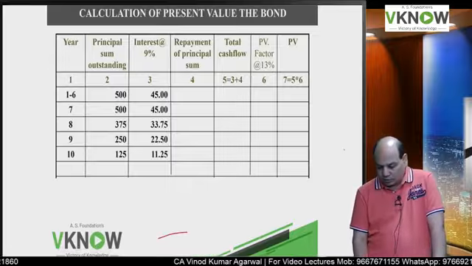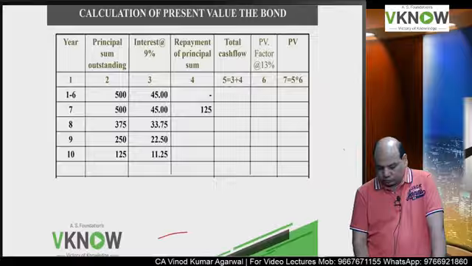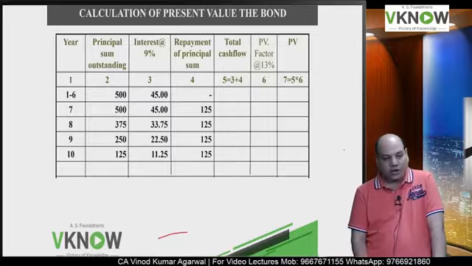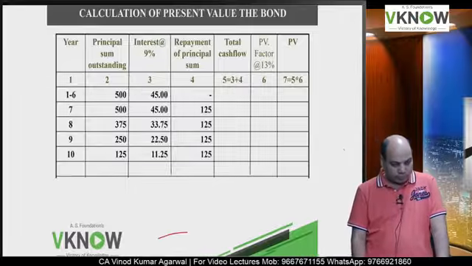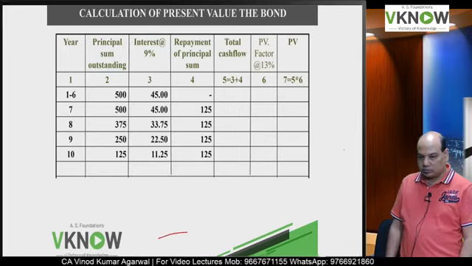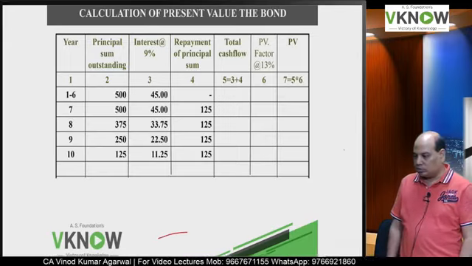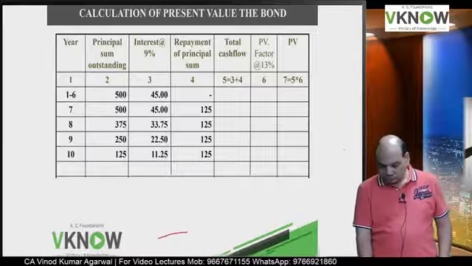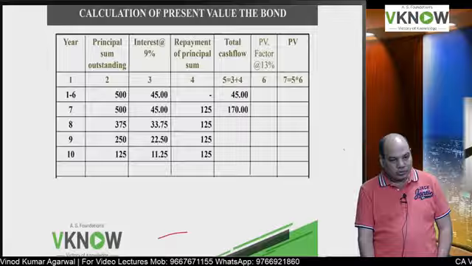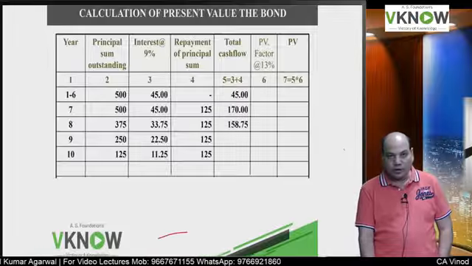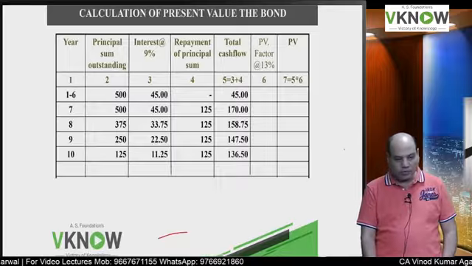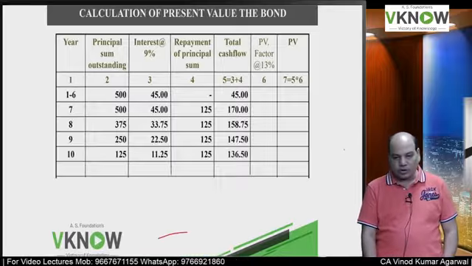For the first 6 years there is no redemption, so 0. Then you write 125 four times. Tell me the total now. The total will be 45, 170, 158.75, 147.50, 136.50.